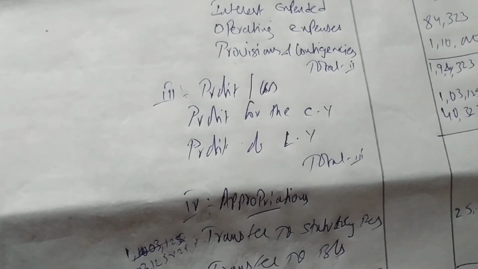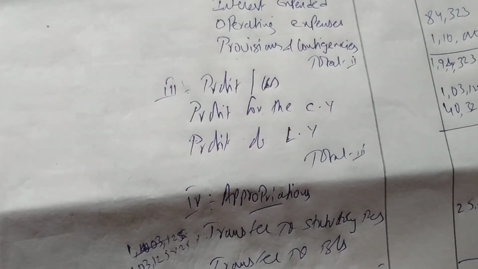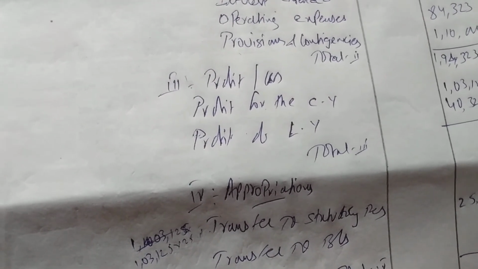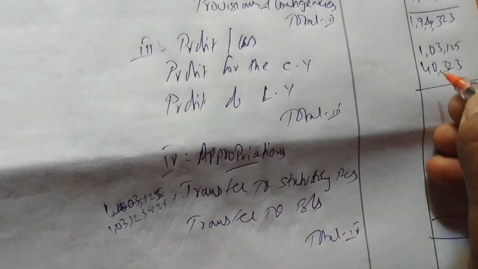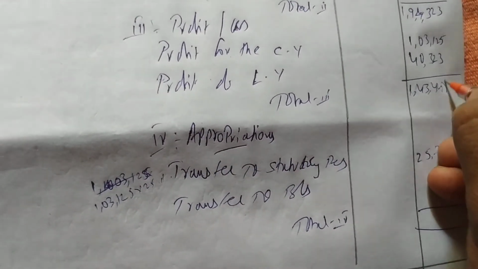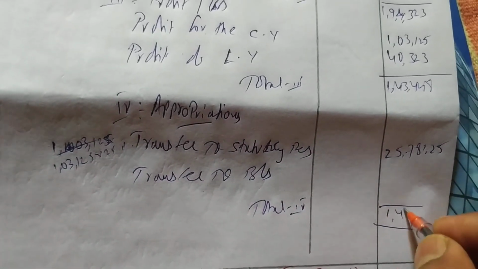Now do the total of both profits: 1,03,125 plus 40,323, we get total profit of 1,43,448.